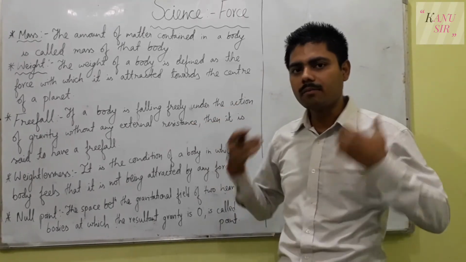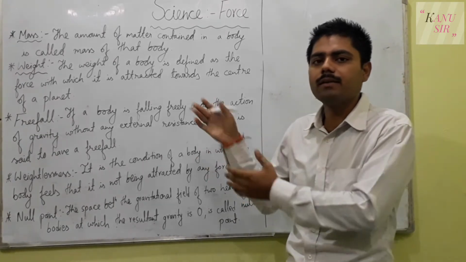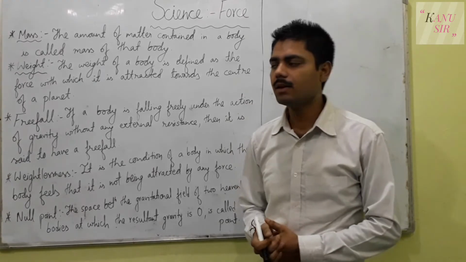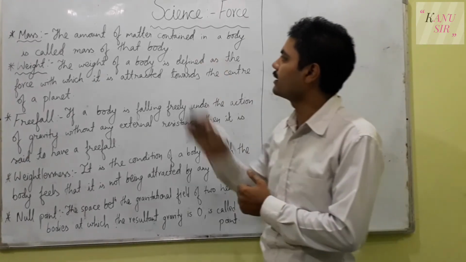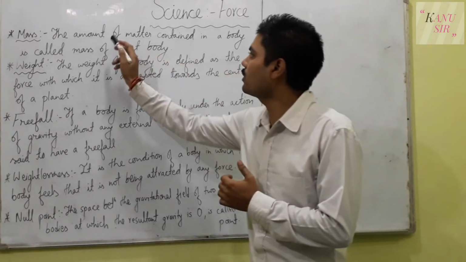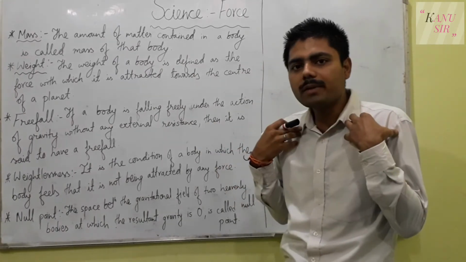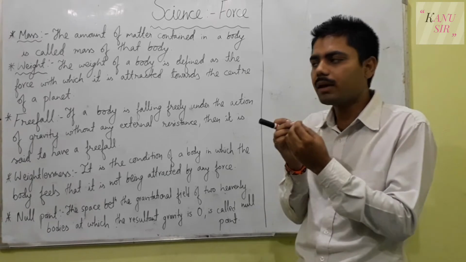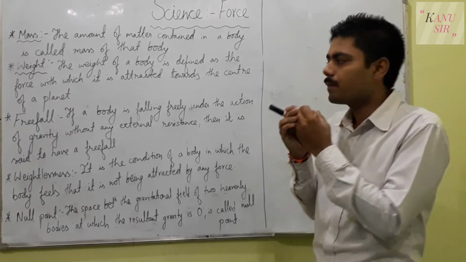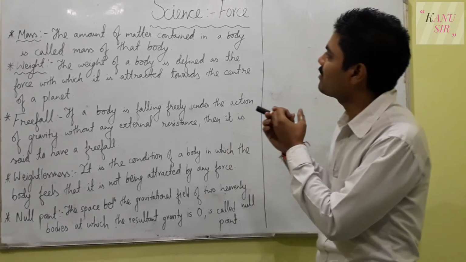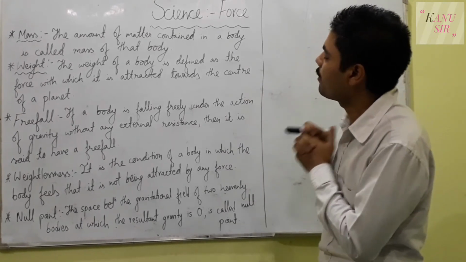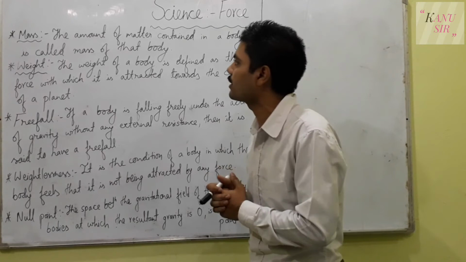In chemistry, it is made up of molecules, and in biology, we say our body is made up of cells. While studying chemistry, we say the amount of matter. Matter means small particles, small molecules, the smallest particles that can be understood in any body or any mass.